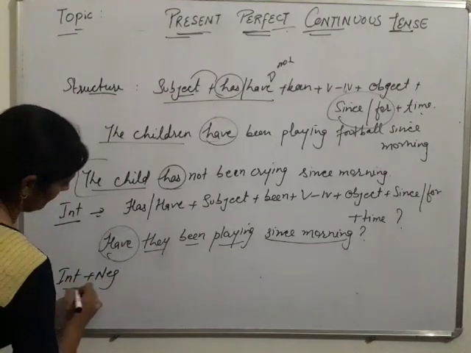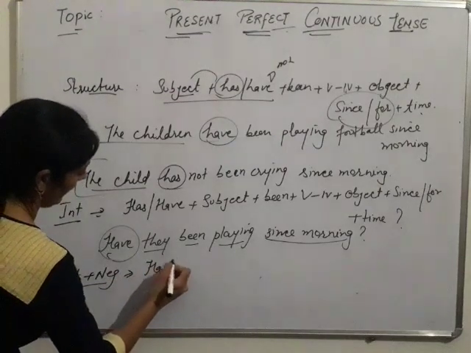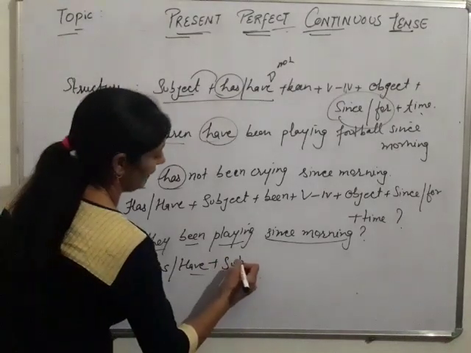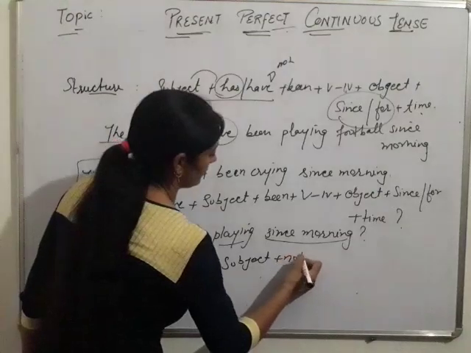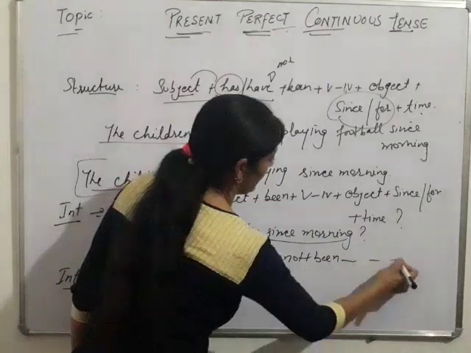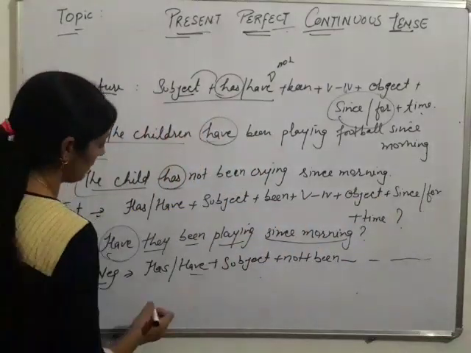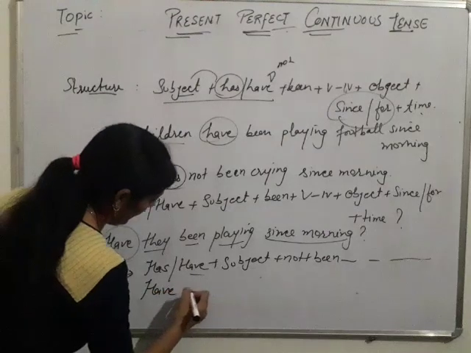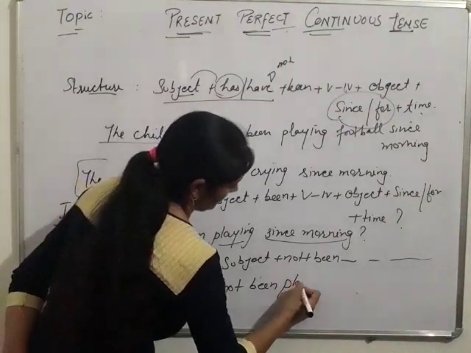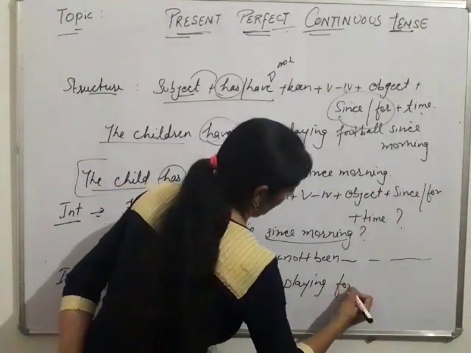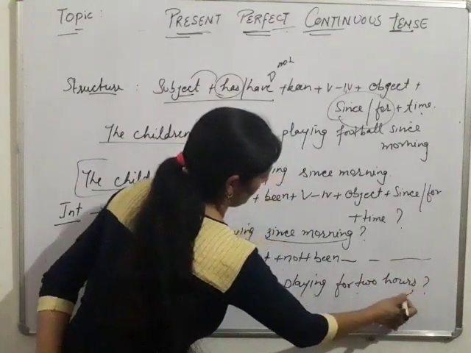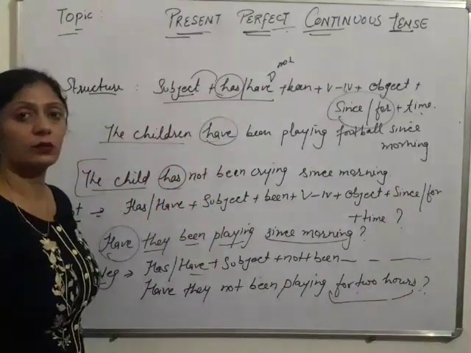In interrogative negative, we use has or have before the subject and not is used after that. Has or have, then subject, then not, been, and the remaining structure is same. For example, have they not been playing for 2 hours? Here we have used period of time, for 2 hours.